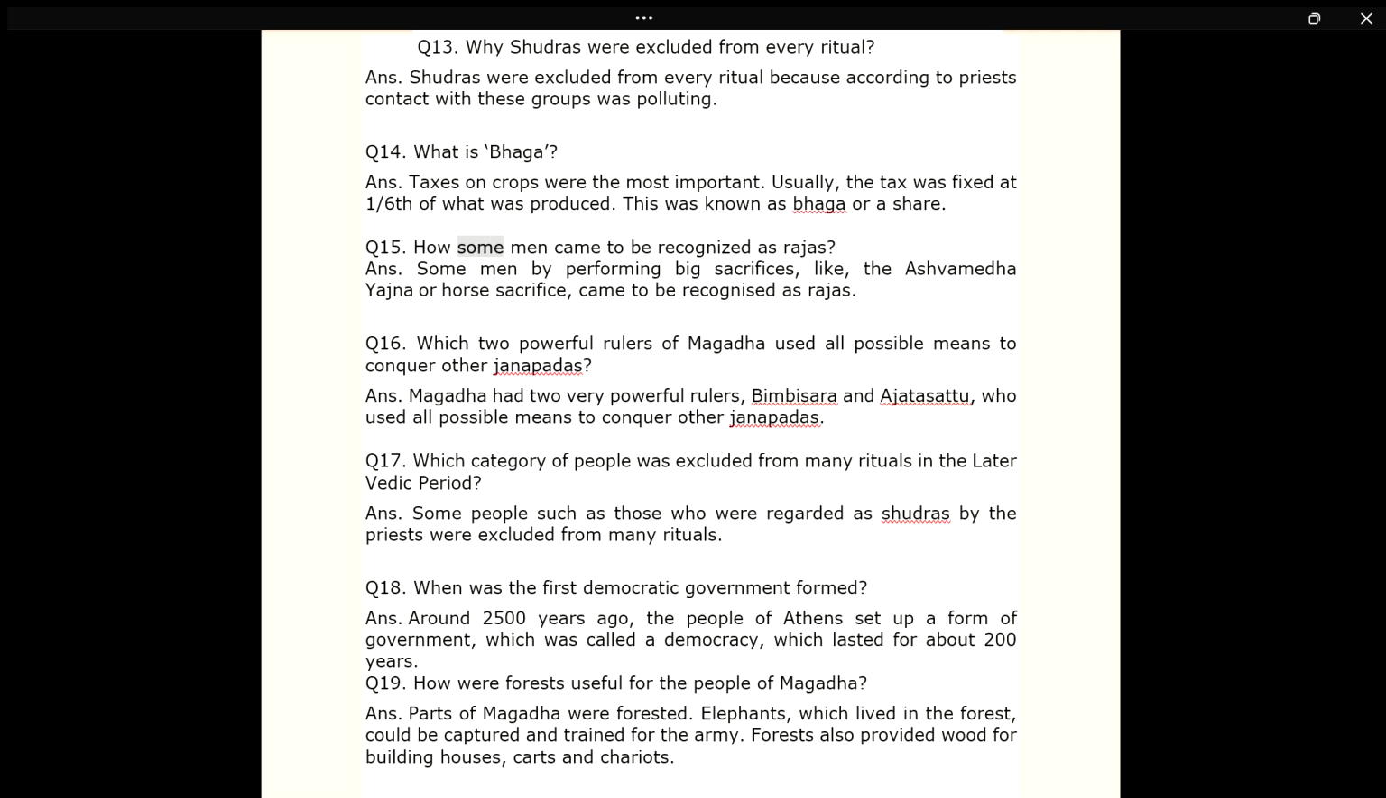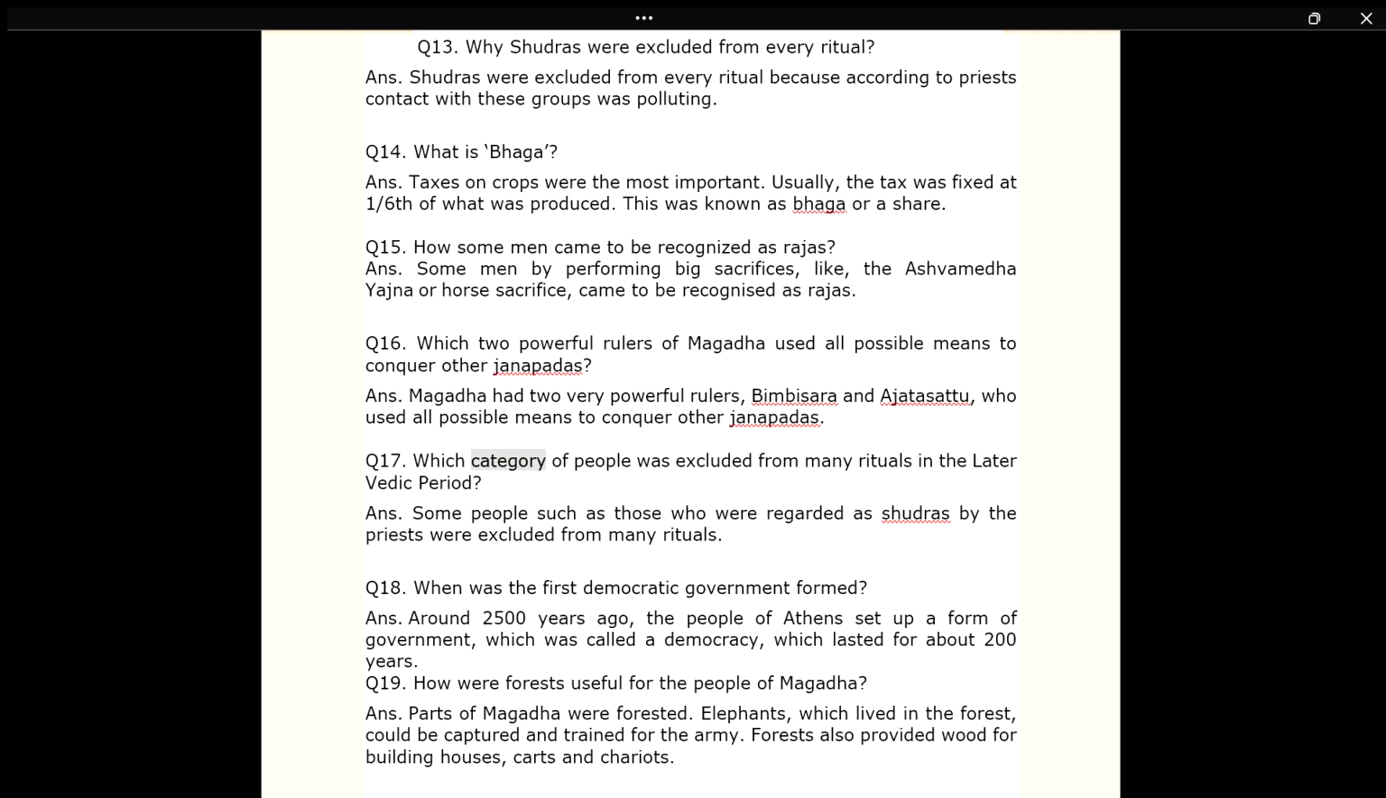Q15. How did some men come to be recognized as Rajas? Answer. Some men, by performing big sacrifices like the Ashvamedha Yajna or horse sacrifice, came to be recognized as Rajas. Q16. Which two powerful rulers of Magadha used all possible means to conquer other Janapadas? Answer. Magadha had two very powerful rulers, Bimbisara and Ajatashatru, who used all possible means to conquer other Janapadas.